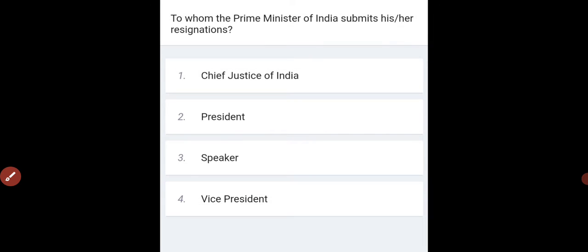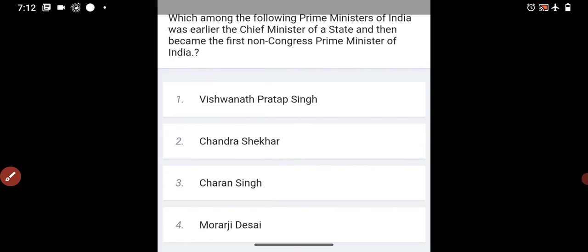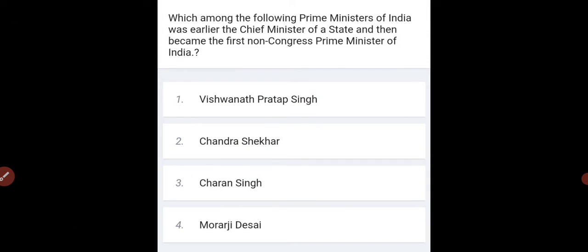To whom does the Prime Minister of India submit his or her resignation? The Prime Minister submits his or her resignation to the President. Moving to the next question. Which among the following Prime Ministers of India was earlier the Chief Minister of a state and then became the first non-Congress Prime Minister of India? The options are Vishwanath Pratap Singh, Chandrasekhar, Charan Singh, Morarji Desai.